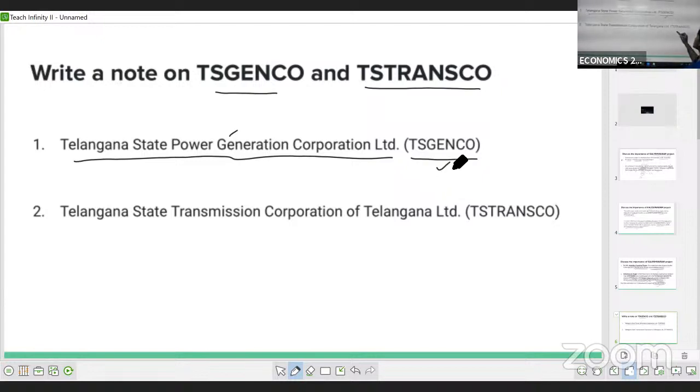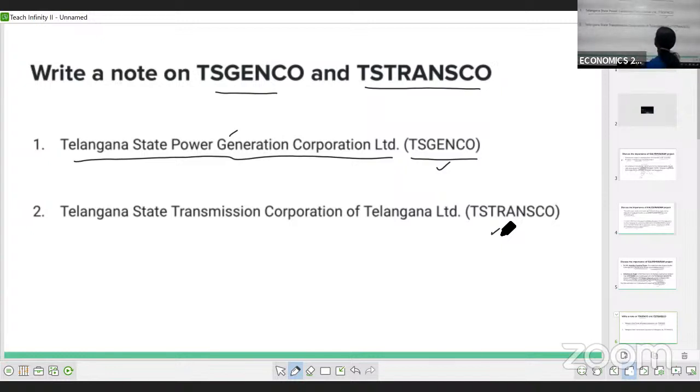And TS Transco is the Telangana State Transmission Corporation of Telangana Limited.